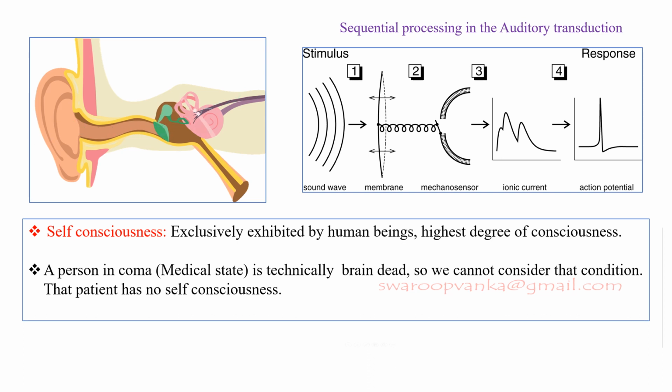And self-consciousness means it is exclusively exhibited by human beings. This is the highest degree of consciousness. And a person in coma, it is a medical state, technically a brain dead person, so we cannot consider that condition. So that patient has no self-consciousness. Okay, this is the exception from self-consciousness.